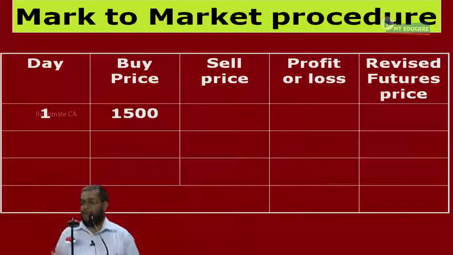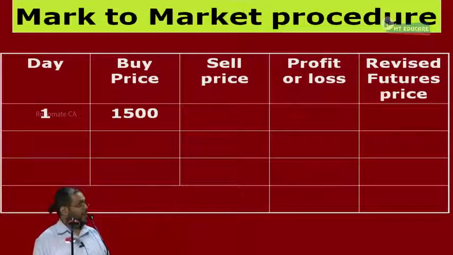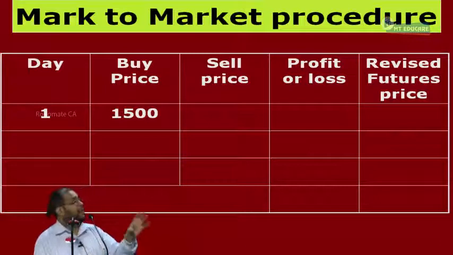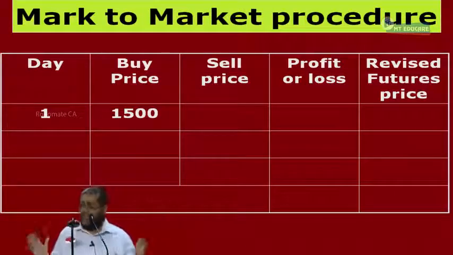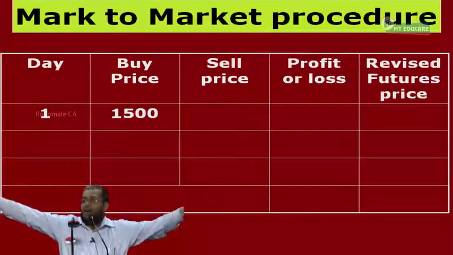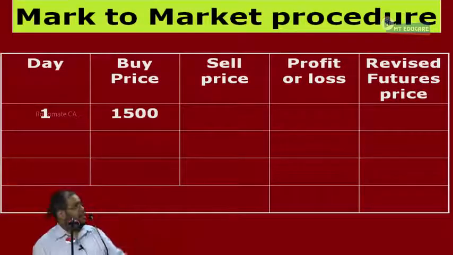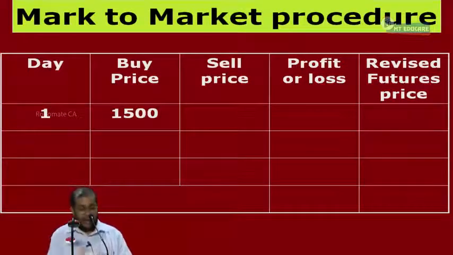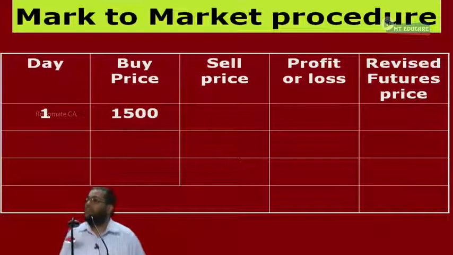At what price? A day-end price, which we call a settlement price. What price is a settlement price? Today if the future matures, everybody closes, and the order will be booked with profit or loss. So every day all the contracts are closed by the exchange at today's settlement price. Some will be making profit, others will be making loss. In that case, the amount will be transferred between the accounts. Are you following what I am saying?